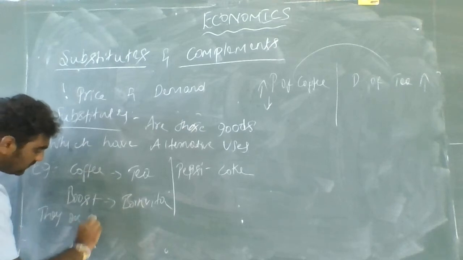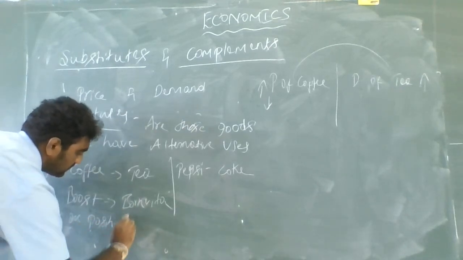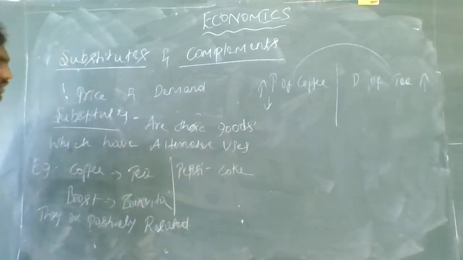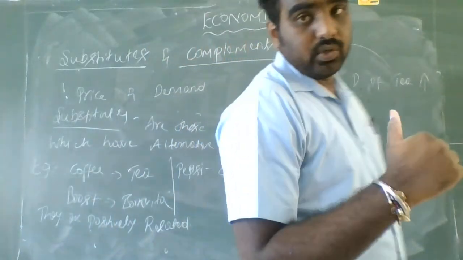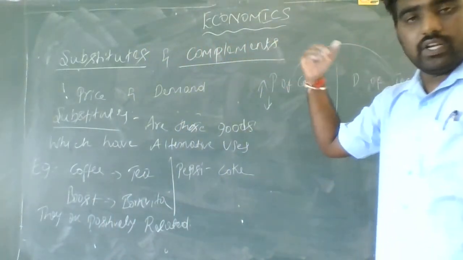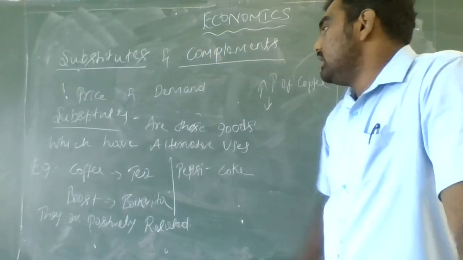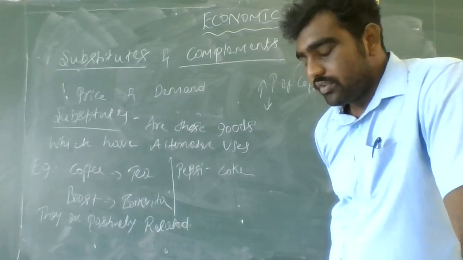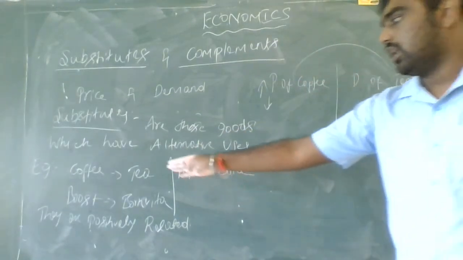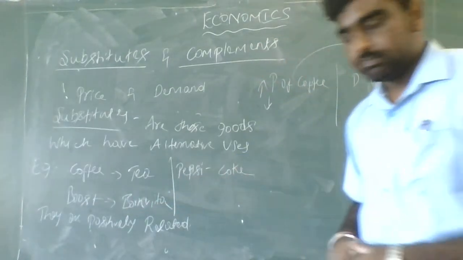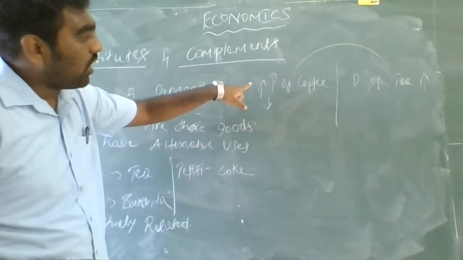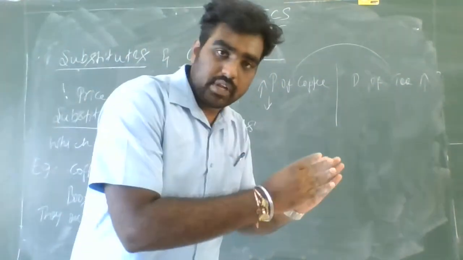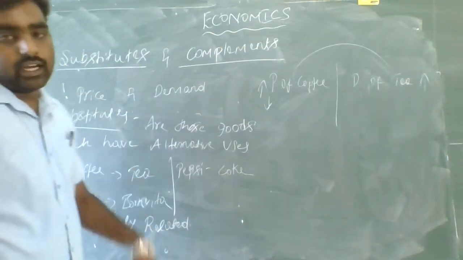This is all about substitute goods. First we learned what complementary goods are, then what substitute goods are. Substitute goods are those goods which have alternative uses and are similar to each other. We took examples of coffee and tea, Boost and Bournvita, and Pepsi and Coke. When the price of coffee increases, the demand for tea also increases, where both the variables are moving in the same direction, so we can call it positively related.